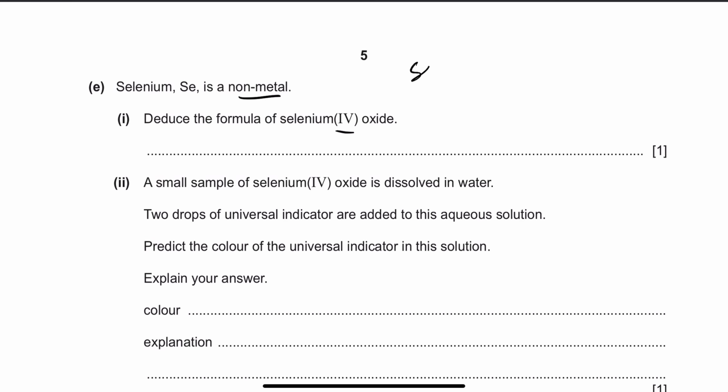So selenium 4 means it's going to make an ion of 4 plus, and in oxide, oxygen is always 2 minus. So for one selenium, how many O's do you need? If this is 4 plus, for one selenium you need 2 O's, right? So 2 O to balance out the charges. 4 plus needs 4 minus. So its formula is going to be selenium oxide, SeO2. Or you could have said this is 1, that's 2, and then you cross multiply, so SeO2, same thing, right?